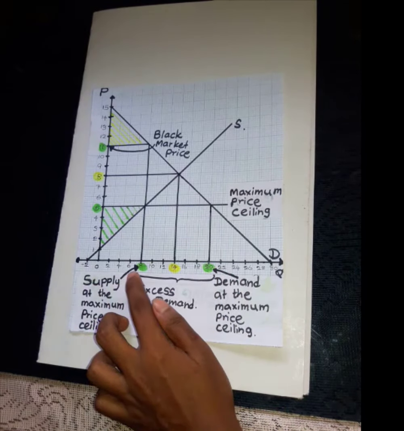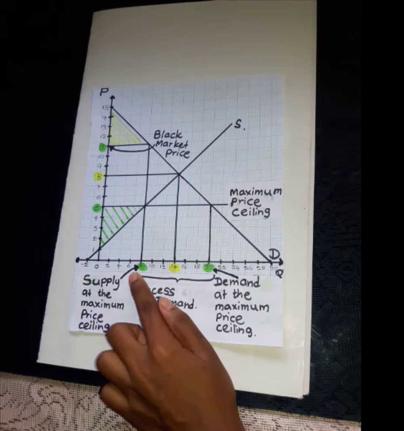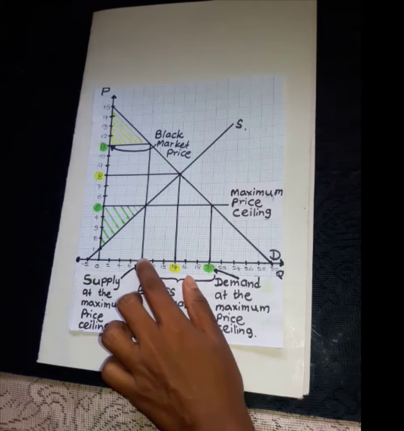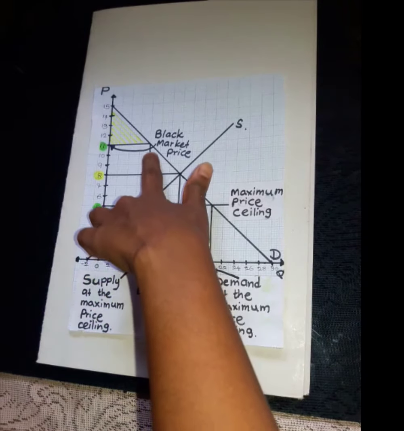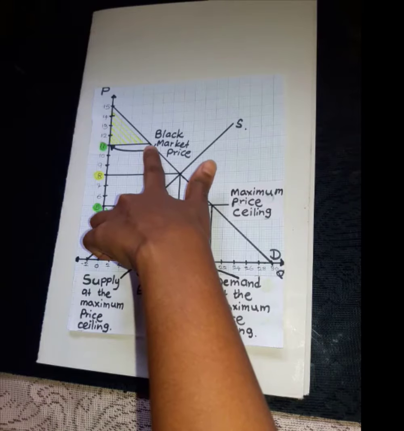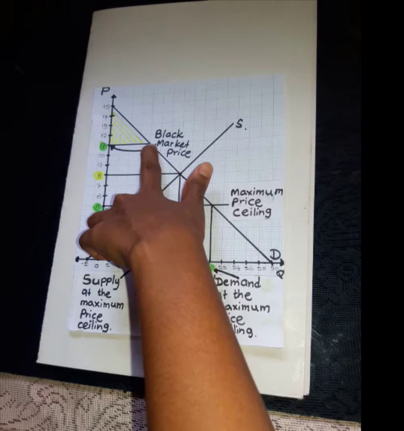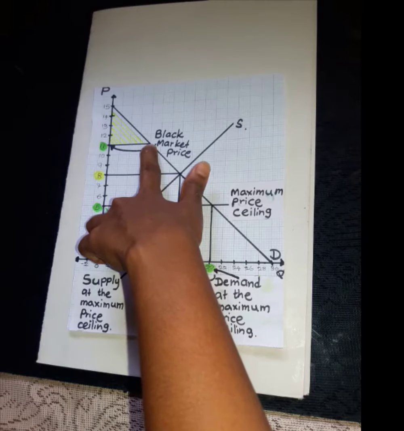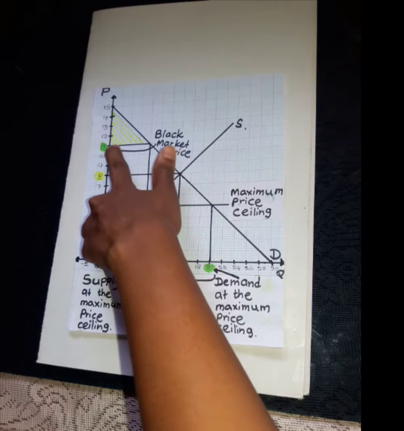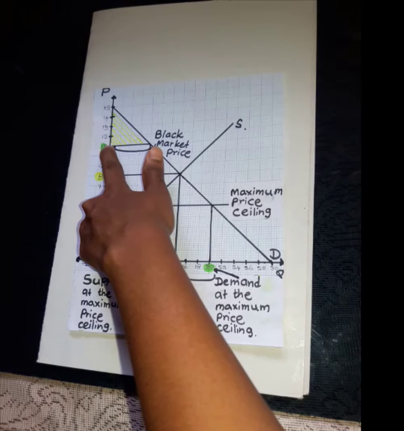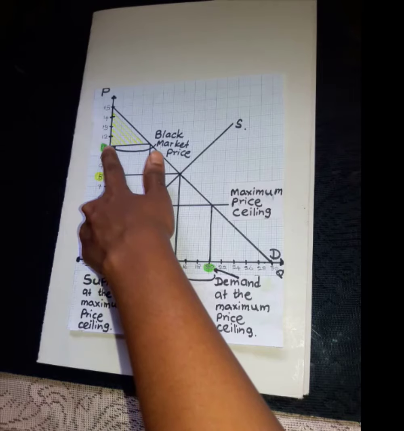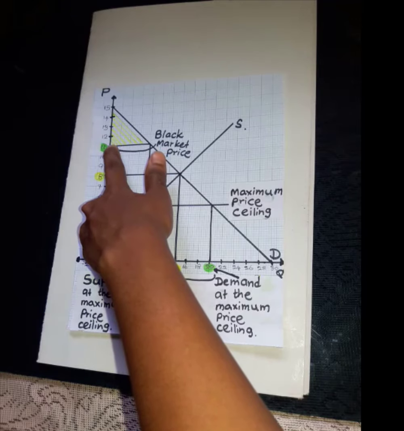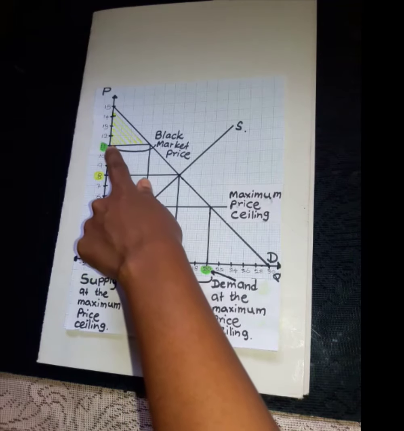Here the supply at the maximum price ceiling, come up along this quantity, and here we meet the demand curve. The price which corresponds to this point is the black market price. So, black market price is 11. At this price also, some consumers like to buy this good.